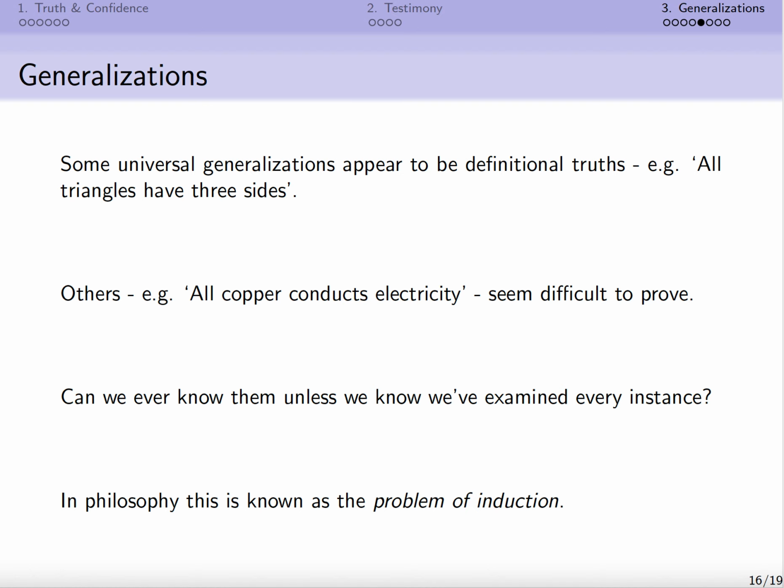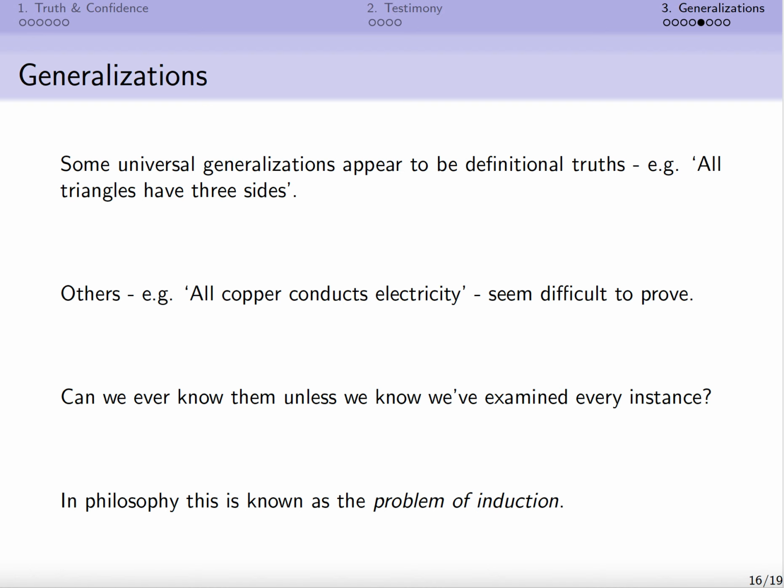And there's a problem with proving universal generalizations where they're not simply definitional truths. There seems to be a challenge. It's a very strong claim. It's a universal claim, a claim about everything of a certain sort. So all copper conducts electricity. You might wonder, and philosophers have wondered, how can we know that such sentences are true unless we've examined every instance?